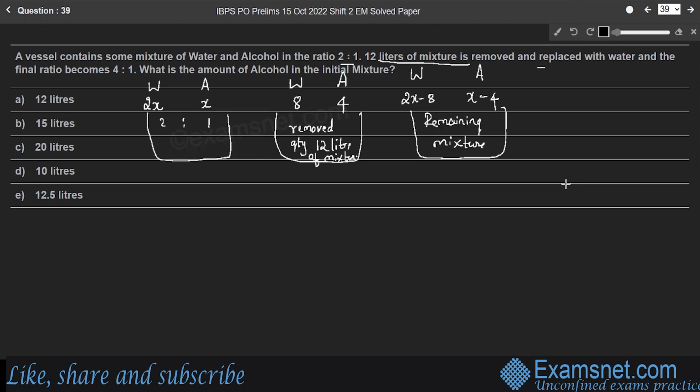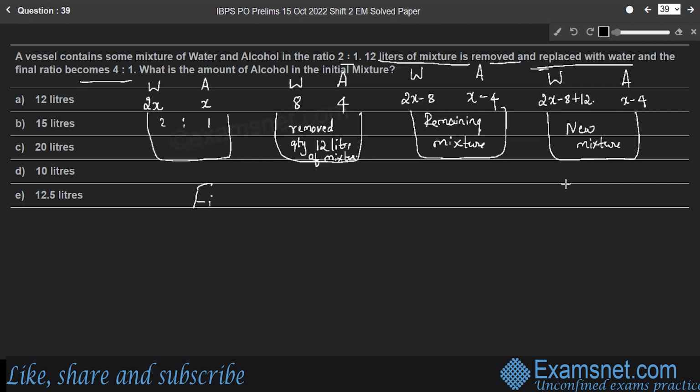Again, it is given that 12 liters of mixture is removed and replaced with water, so 12 liters of water is added here. Therefore, in the new mixture, water quantity is 2x minus 8 plus 12 liters added, and alcohol quantity remains the same, x minus 4. And the final ratio becomes 4:1.